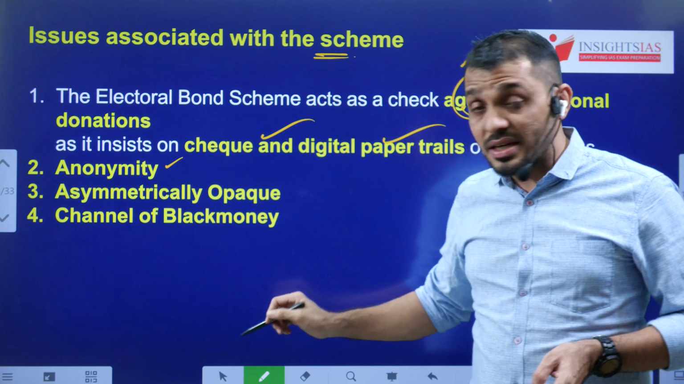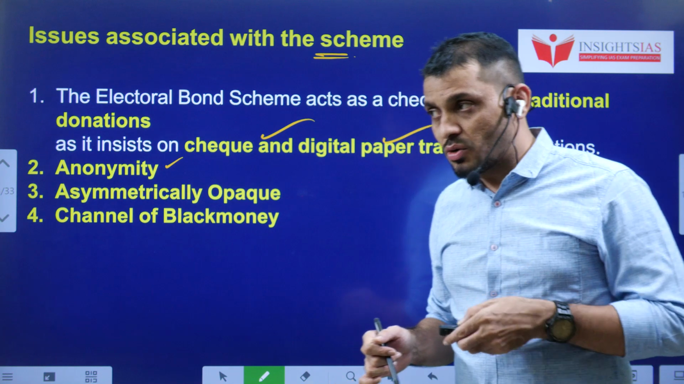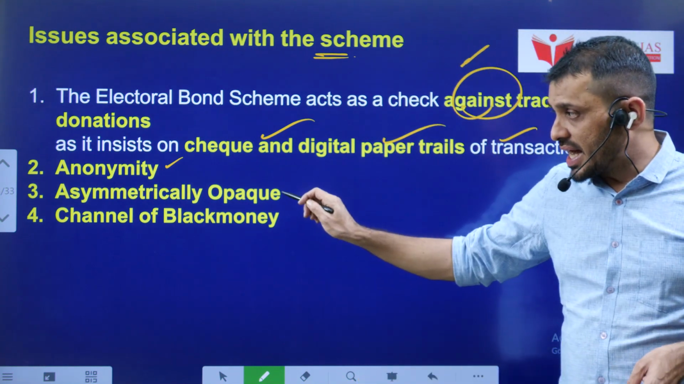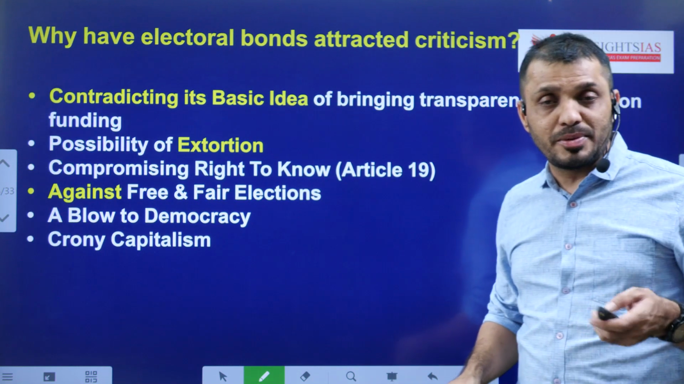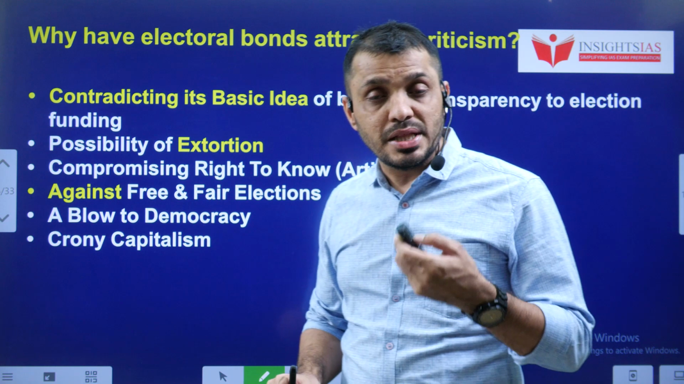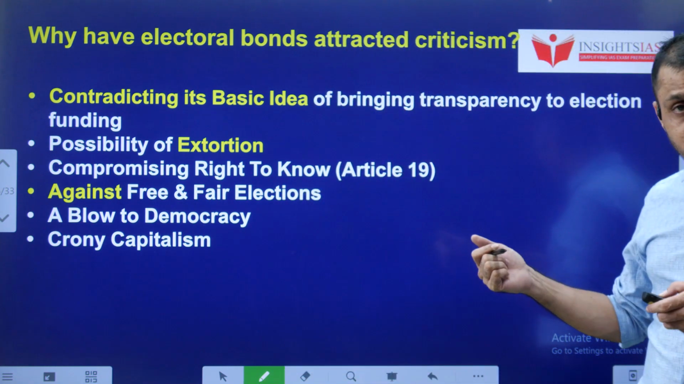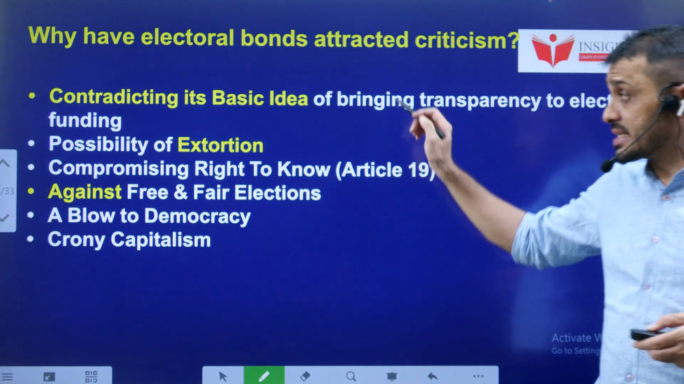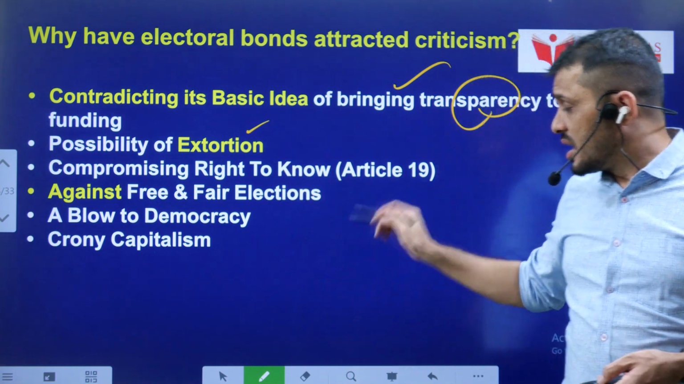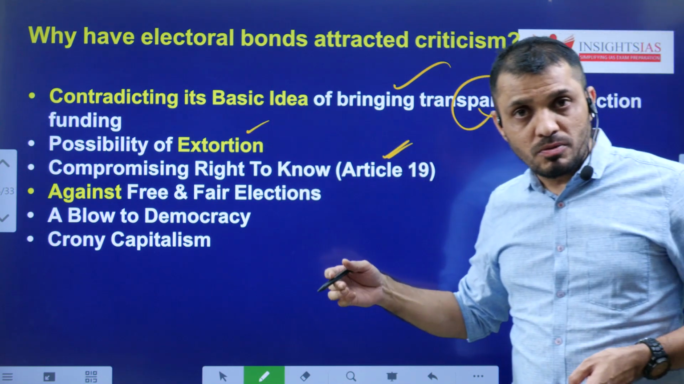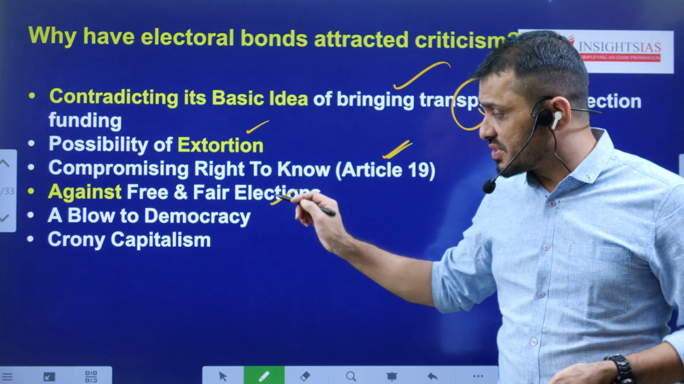The issue of anonymity as well as selective anonymity, we can say, in the electoral bonds. The information can be known only to the ruling party but not to other parties. Asymmetrical opaqueness, that is what I told you, and a channel of black money. There are fears that black money will be channelized to some companies, and the companies will buy the electoral bonds and donate to political parties. Because of this, it contradicts its basic idea of transparency, with the possibility of extortion from the companies, and compromising the right to know. That means where the money is coming from to the political parties is also not being revealed, and it is against free and fair elections.